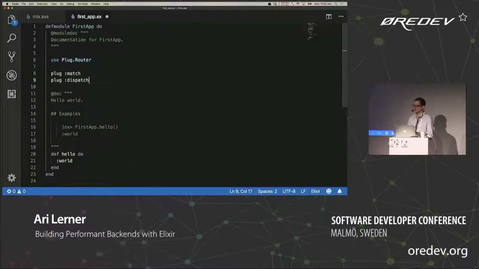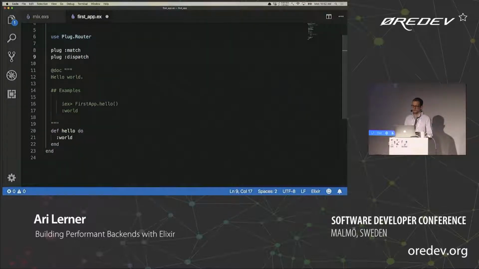So if we have a GET request, we'll be able to define how we want that GET request to be responded to, or a POST request, or a HEAD, or a query, etc. And then we'll use the dispatch plug, and the dispatch plug is the thing that says, oh, I'm going to call out to this function and run that function to handle this web request. The next thing that we need to do is we need to create a start function. Router. Let's go ahead. We'll just erase this guy.